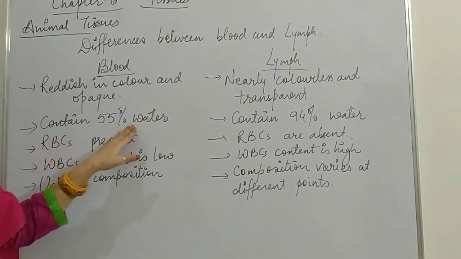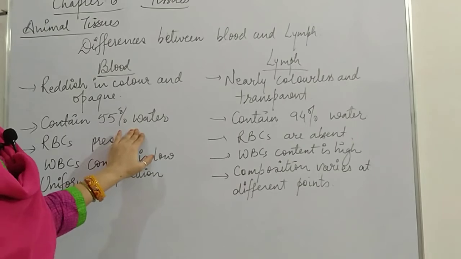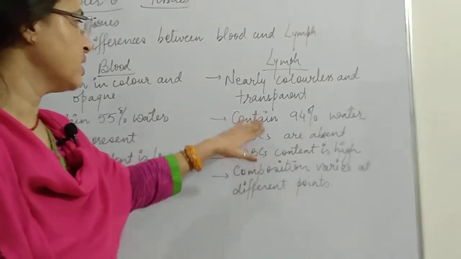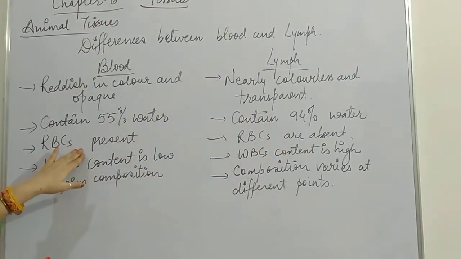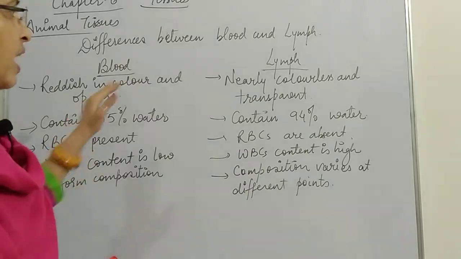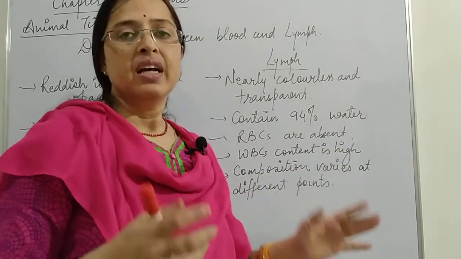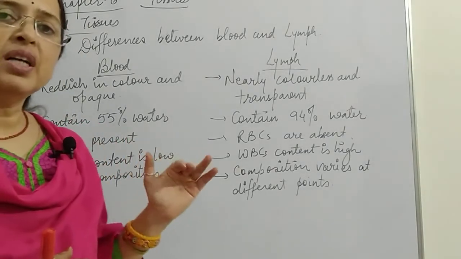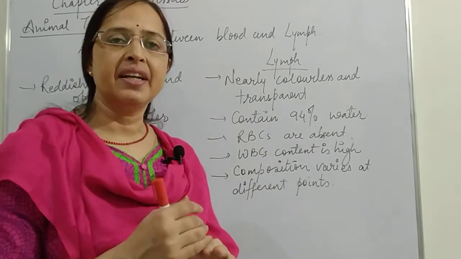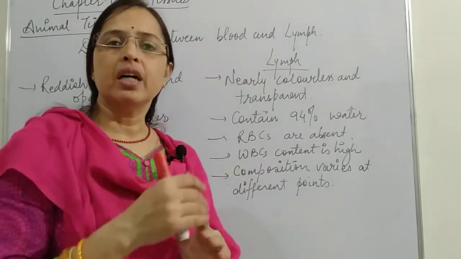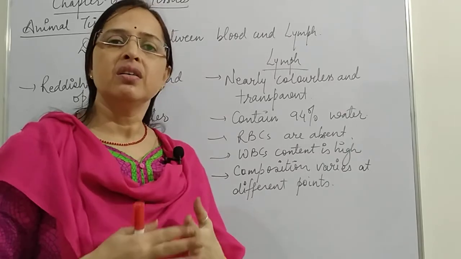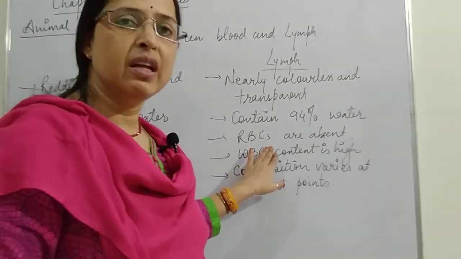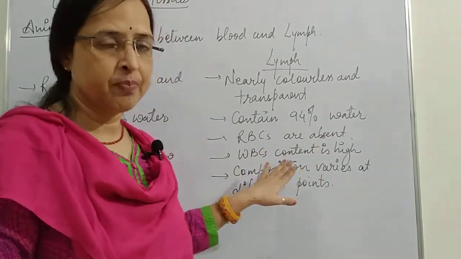Then blood contains 55% of water, whereas in lymph the maximum composition is water, that is 94%. Then in blood RBCs are present and in lymph RBCs are absent. As I told you, the size of RBC is bigger. So what will happen when the blood moves through the capillaries? During that time RBCs do not come out from the capillaries into the gaps. So we say that RBCs are absent in lymph. Lymph does not contain RBCs.